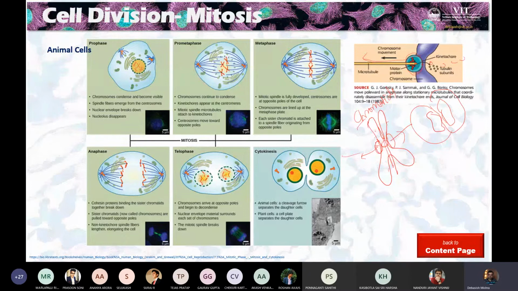So here you see these are the steps. In prometaphase itself, you can see the kinetochore starting to appear in the centromeres. And then this is the spindle. This is the fluorescence image. We have seen that last class.